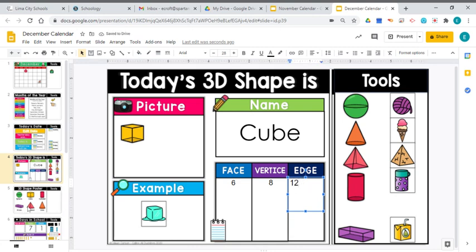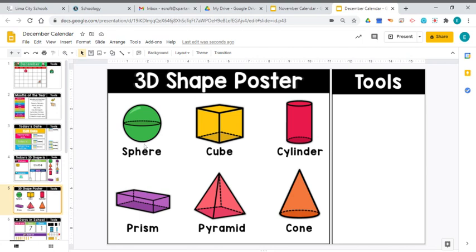So let's take a look at our 3D poster. There's our sphere, which is the same thing as a ball, like a basketball is a sphere. There's our cube. We've got a cylinder, which is like a can of green beans or a can of corn. We've got a prism, a pyramid, and a cone. We're going to focus right now on the cube, and I will add a discussion box for us, and you can go and find something that's the shape of a cube in your house.